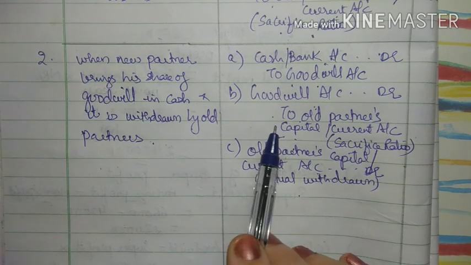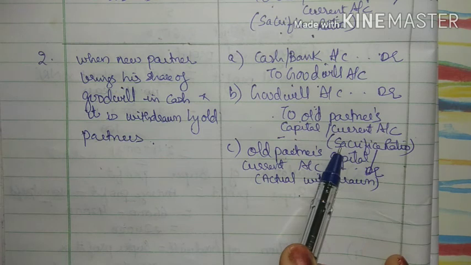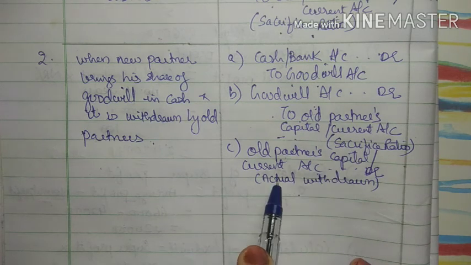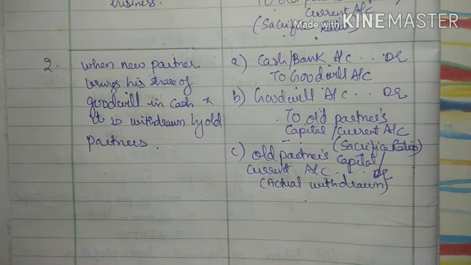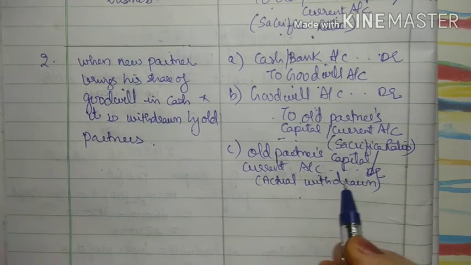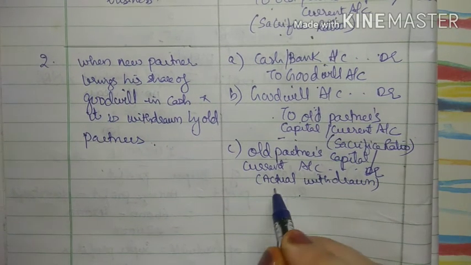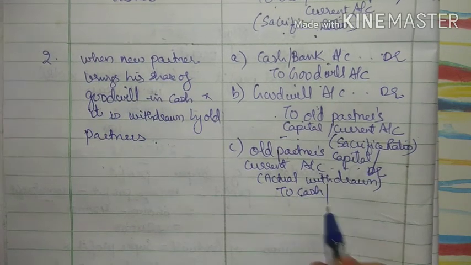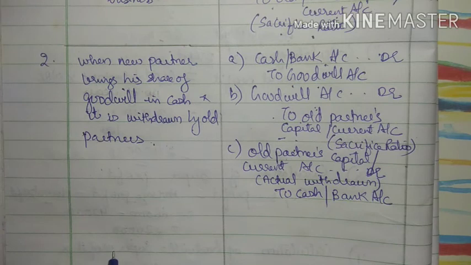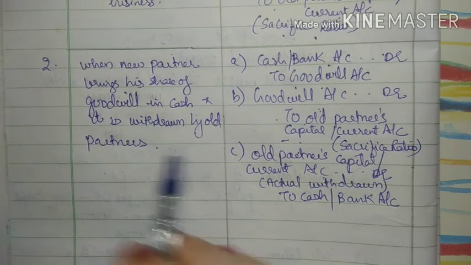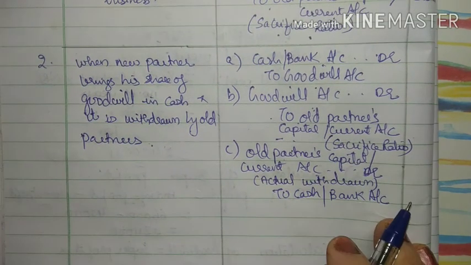Whatever amount is distributed to them in this sacrifice ratio, we have to calculate the half of the amount if it is given in the problem. Sometimes it can be full amount also, right? So to cash or bank account. So in this case there will be these three entries, okay?